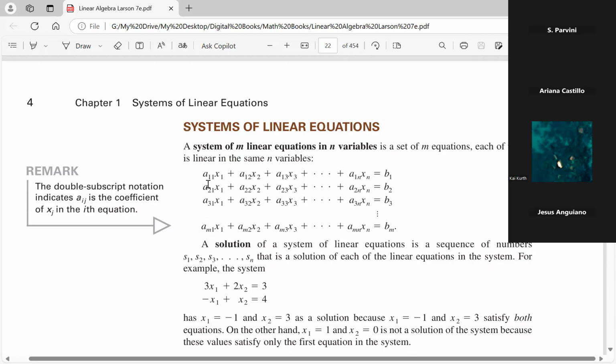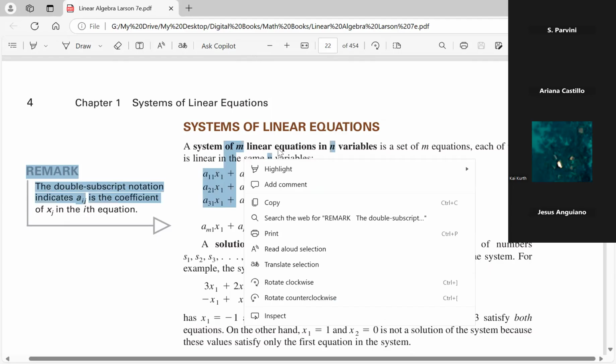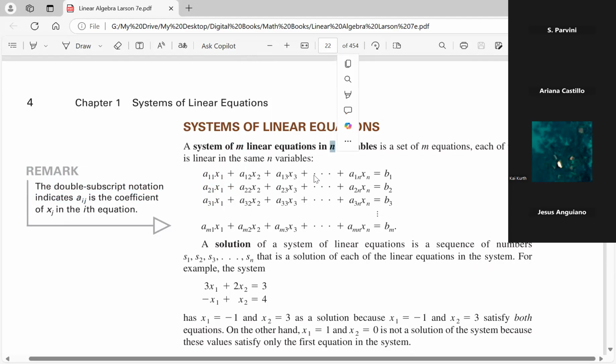This one, let's see, the subscript a sub 1,1. The first letter is like the row, the second letter is the column. So a sub 1,1, I know it looks like eleven, twenty-one, thirty-one, but these are actually subscripts for row and column. And up here, he mentions it, a system of m equations in n variables is written this way.